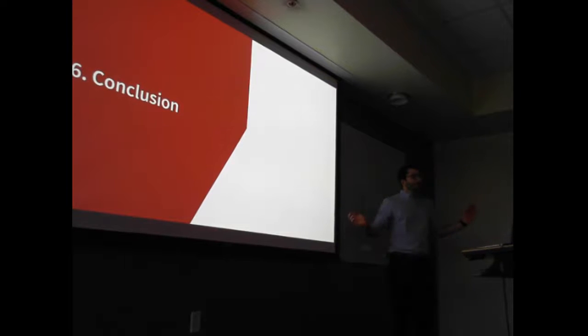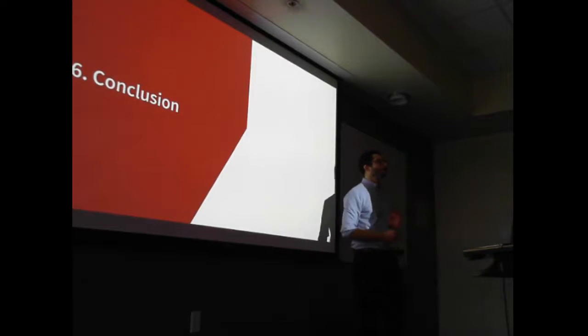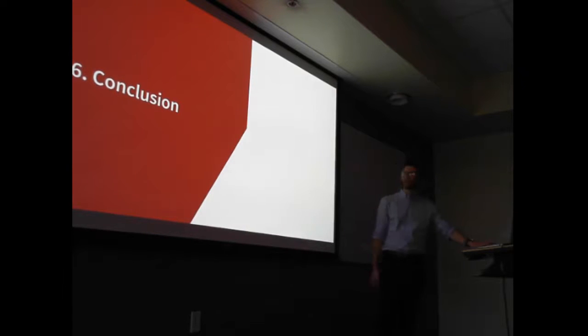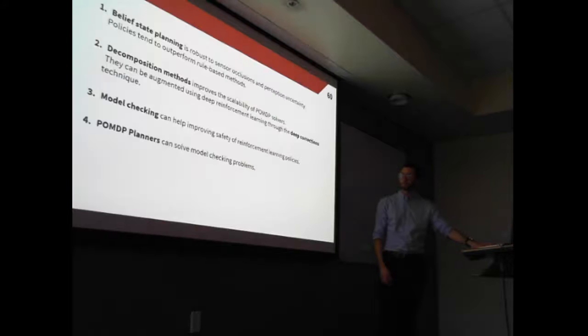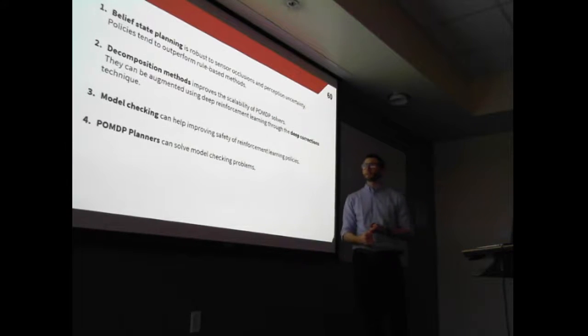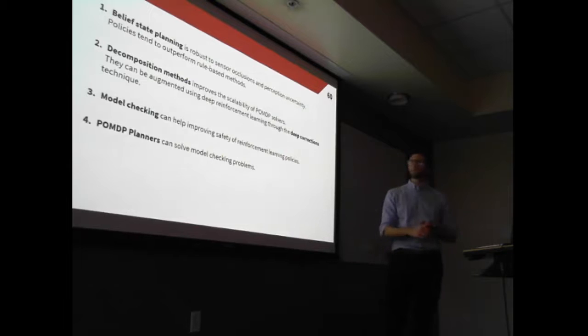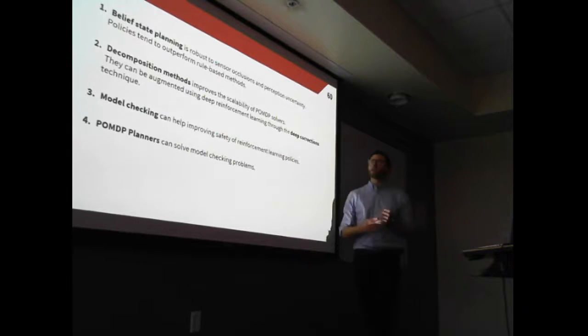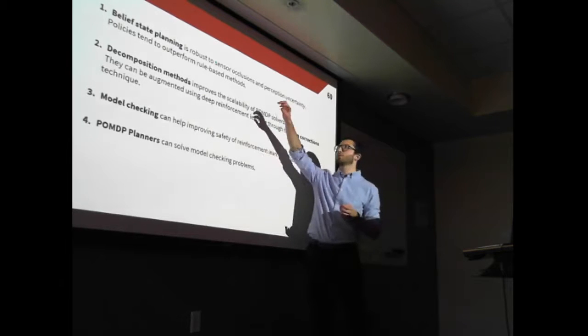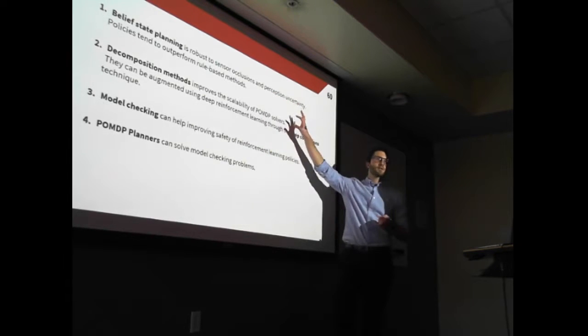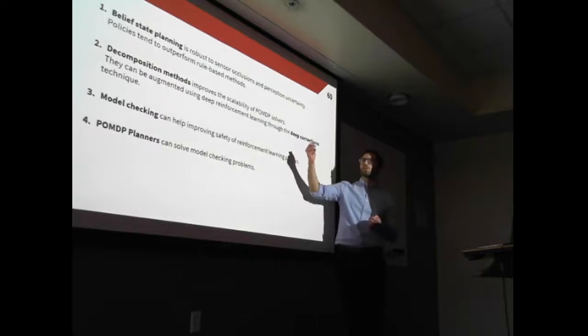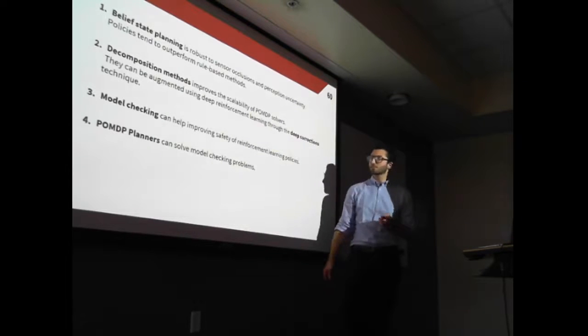Okay. So I have presented my work on scaling decision-making algorithms and how to make them safe using model checking. And now it's time to conclude. There are four main takeaways. The first one is that POMDP methods are very well suited to autonomous driving problems, as they provide robustness to sensor occlusion and perception uncertainty. And they also outperform rule-based methods.